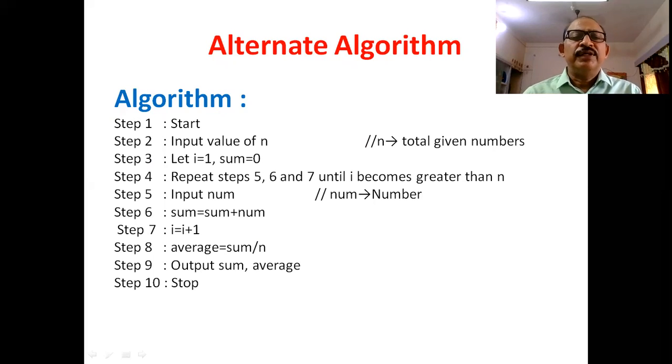Next step, input number. Next step, sum equals sum plus number. Next step, I equals I plus 1. Next step, average equals sum divided by n. Next step, we display the result on the screen, sum and average. Next step, stop.